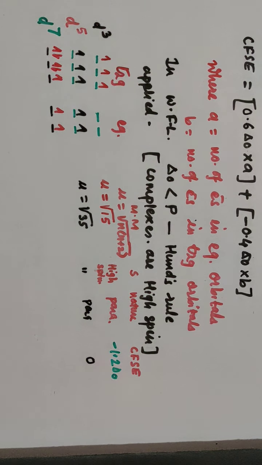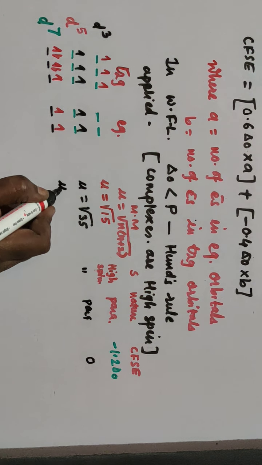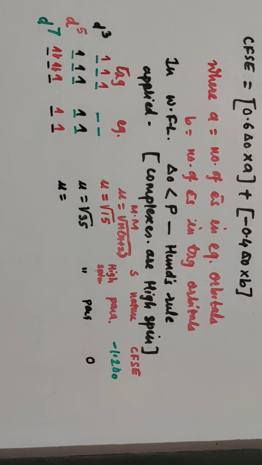Wherever there is no option, then pairing takes place and you will get pairing of the electrons in the orbital, but first electrons are filled singly in the orbitals and then pairing takes place here. So overall, mu is equal to, in this case, how many electrons are unpaired now? 1, 2 and 3 electrons are unpaired.